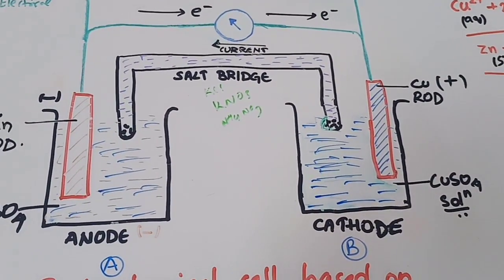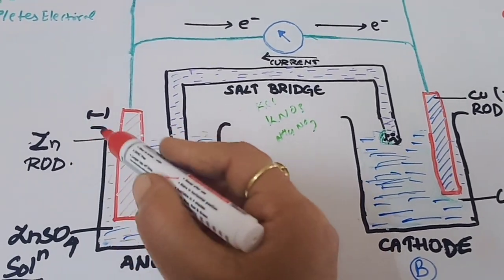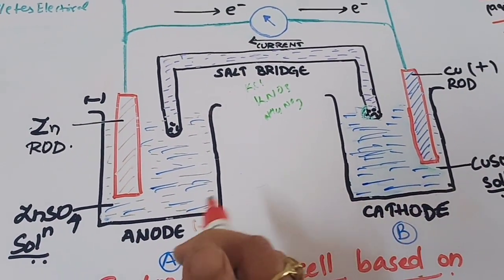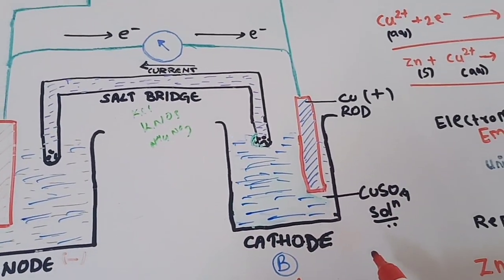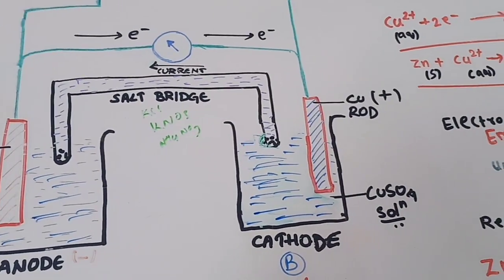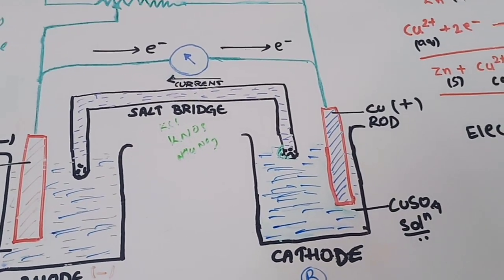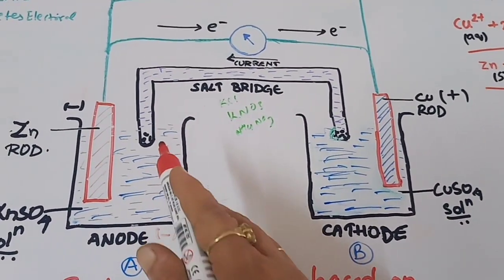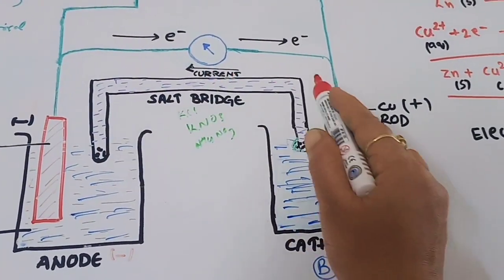We have taken one zinc electrode, a zinc rod, dipped in the solution of ZnSO4. This is our anode compartment, and the other compartment is our cathode part. In this, a copper electrode is dipped in copper sulfate solution. This is one half and this is another half, and we can combine both halves with the help of a salt bridge.